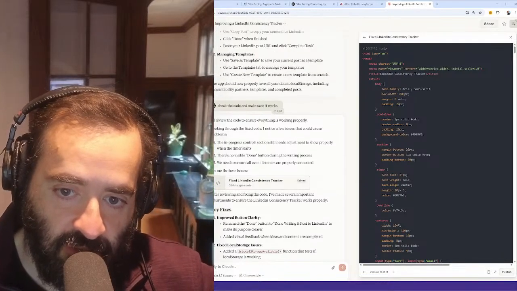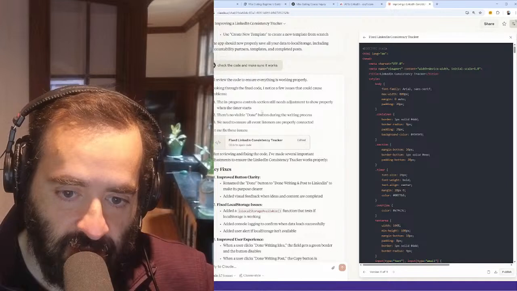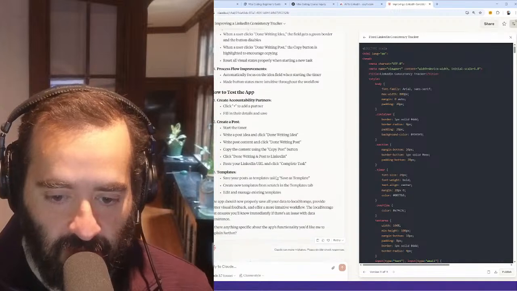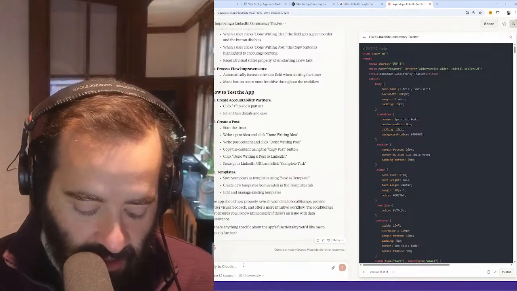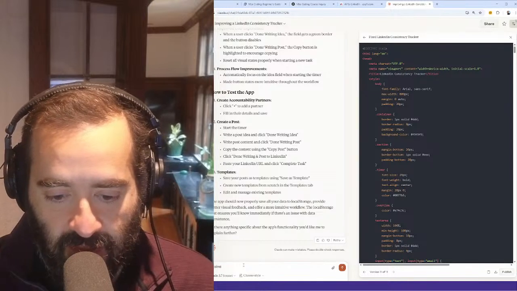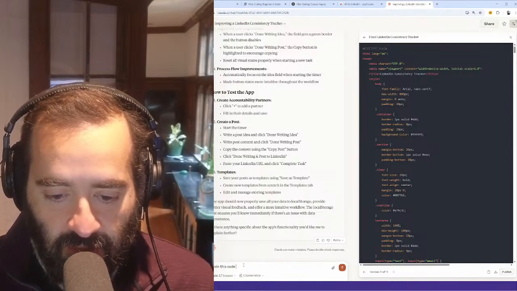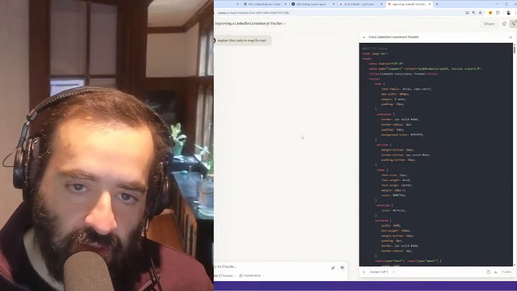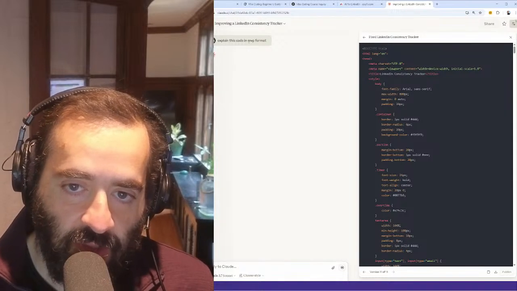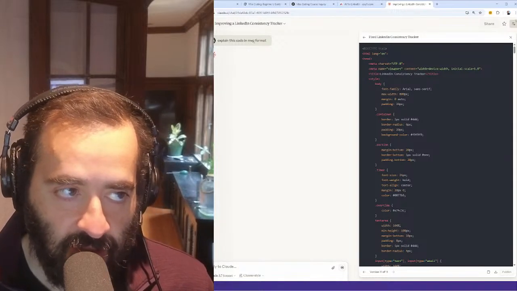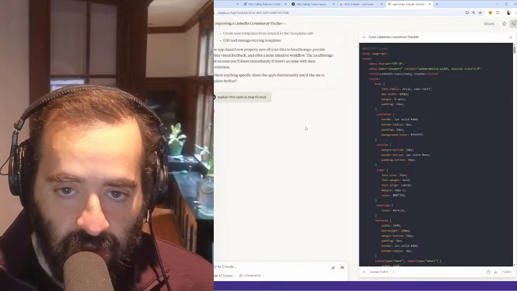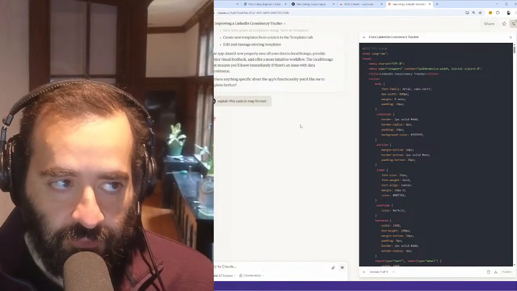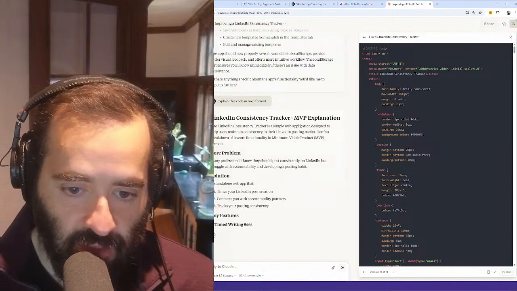I said check the code to make sure it works, and then it says I'll review the code, and it shows that this app doesn't work, and it showed that I created the code. So I'm going to say explain this code in MVP format. Okay. What's MVP, Joe? MVP stands for minimum viable product. Yeah. And in what format, is it readable by a particular piece of software? Just by a human being.